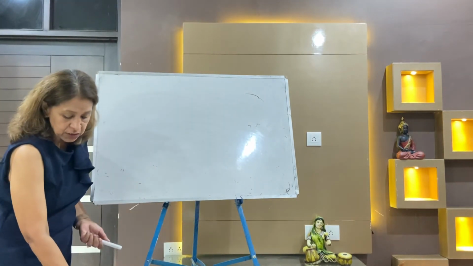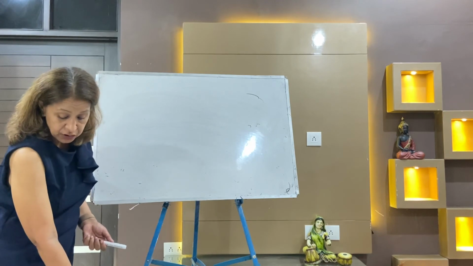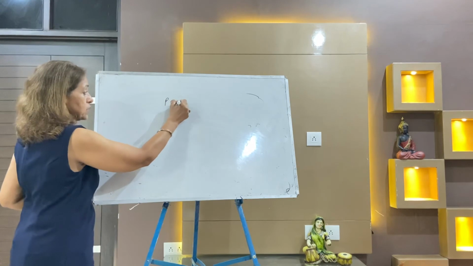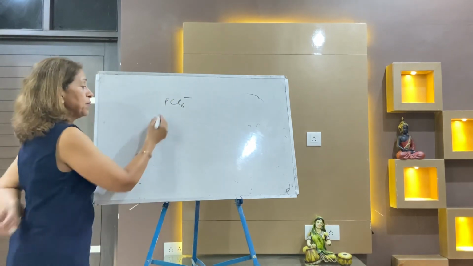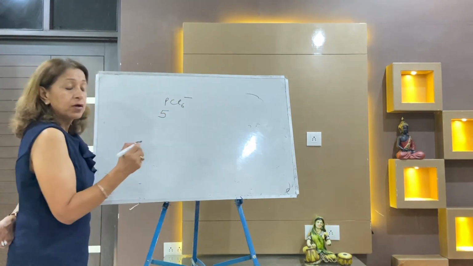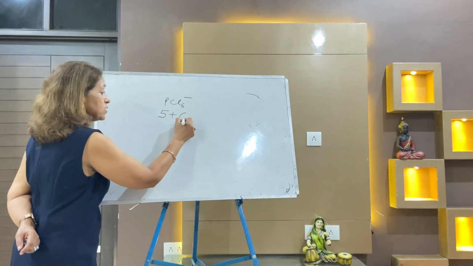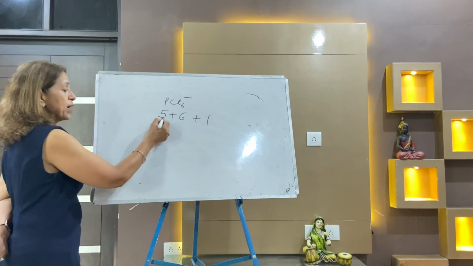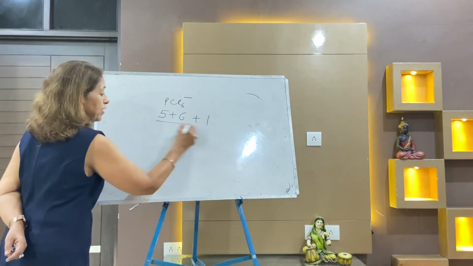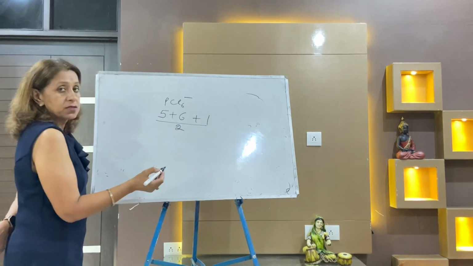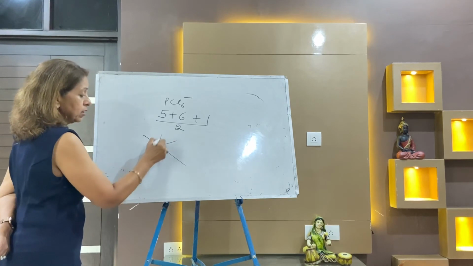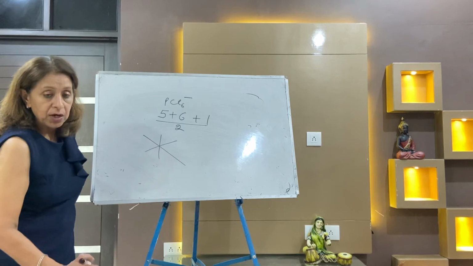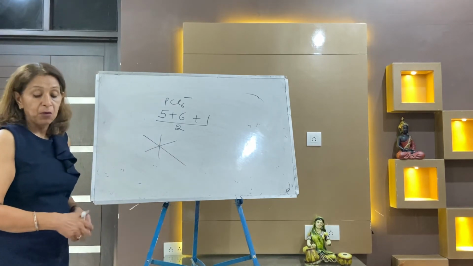I'm taking more questions, like PCl6 minus. Very simple. Phosphorus has outer electrons 5. How many atoms with valency 1? 6. Minus 1 plus 1. So what is the answer? It is 5 plus 6, 11. 11 plus 1, 12, by 2, 6. 6 means octahedral, sp3d2. So I taught you a very simple way to calculate the shape of the molecule.